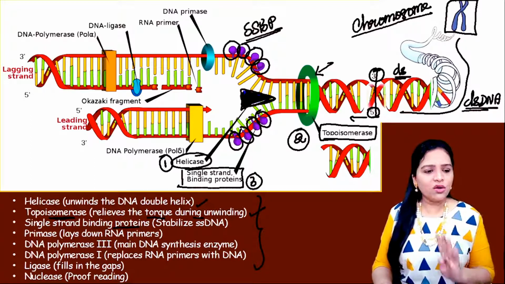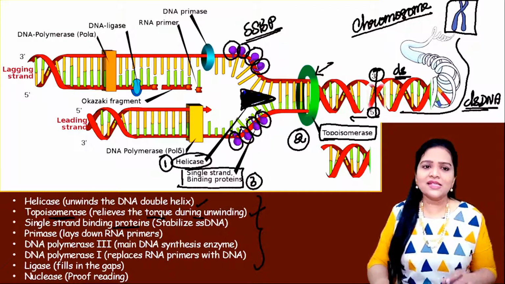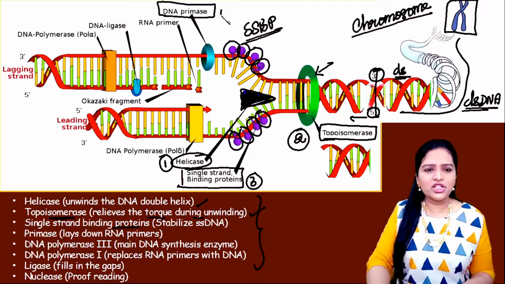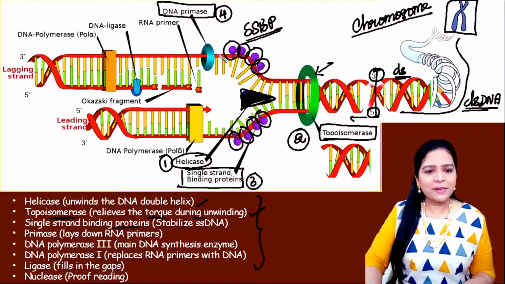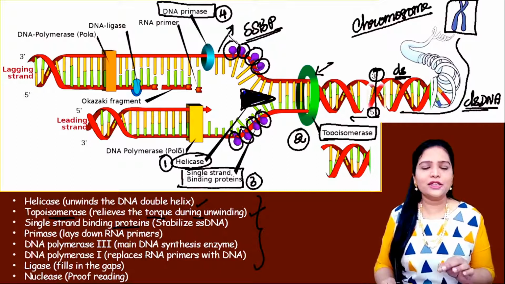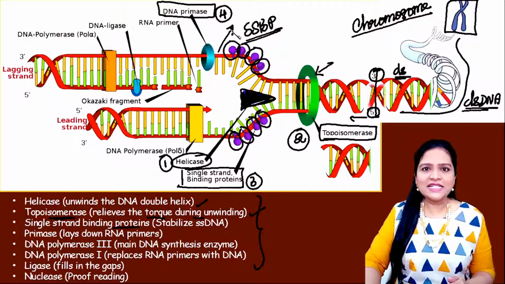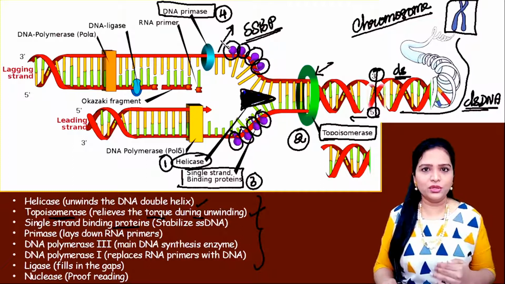Then the fourth thing is an enzyme called DNA primase, which is required now. This is the fourth enzyme. So what is the function of DNA primase? Here, this is the template strand. This red color thing is the template strand or the parent strand. Now DNA has to replicate by seeing the template strand. Whatever nucleotides are present, just complementary nucleotides have to be added for the new daughter strand.